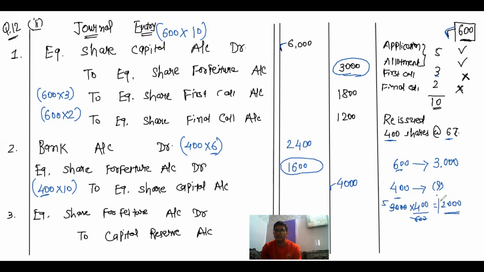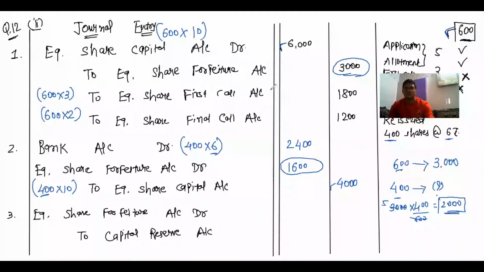So now as per the second journal entry, the amount comes to 2,000. Got it? And finally, the difference between this amount and this amount, that is 2000 minus 1600, comes to 400 rupees. That's it. So this is the second sum that I have completed.